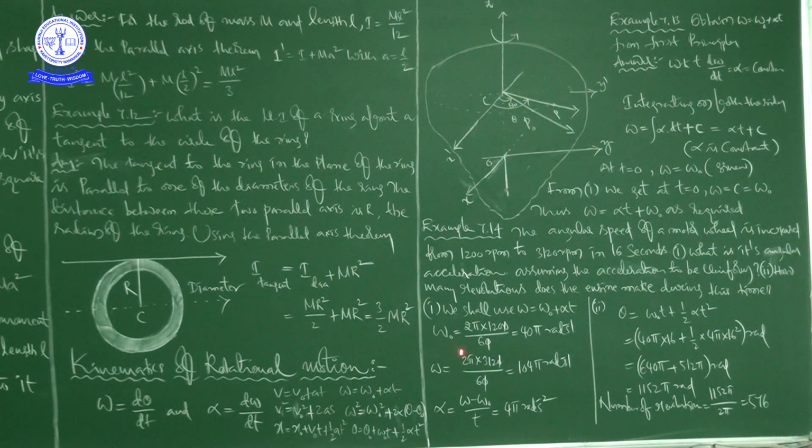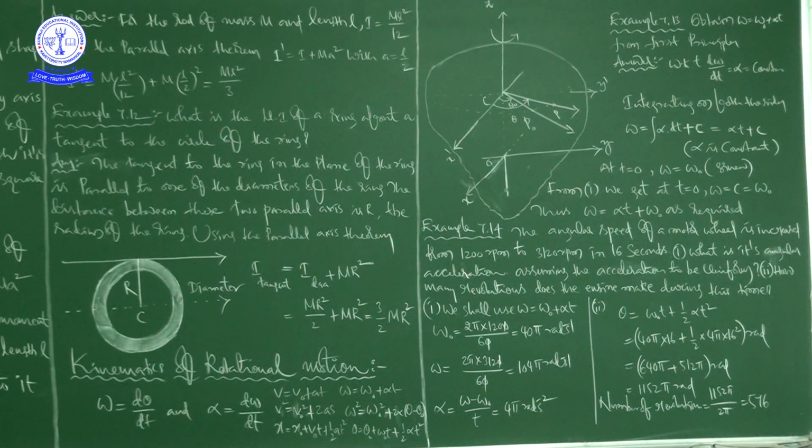The formula is omega naught is equal to 2 pi n, otherwise 2 pi n by t. This is 2 pi into 1200 rotations per minute. 1200 rotations per minute means how many rotations per second?